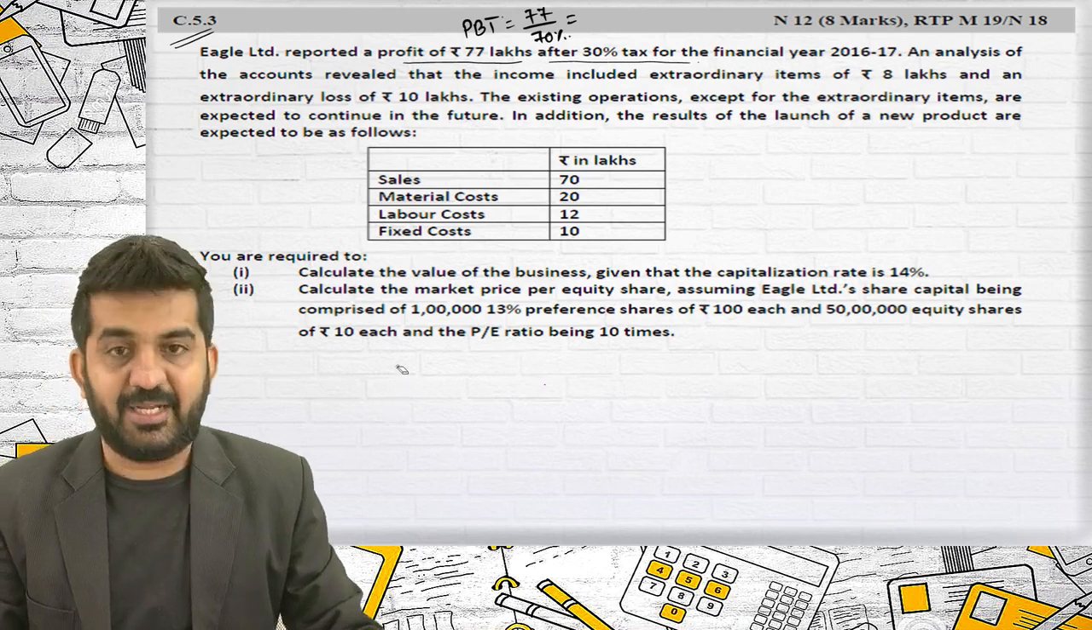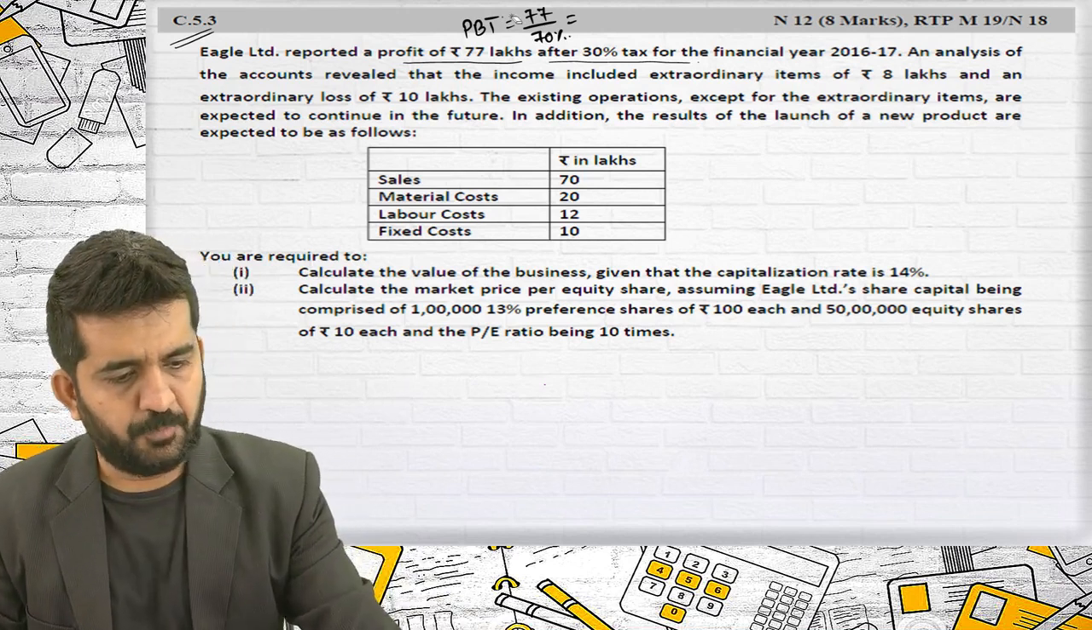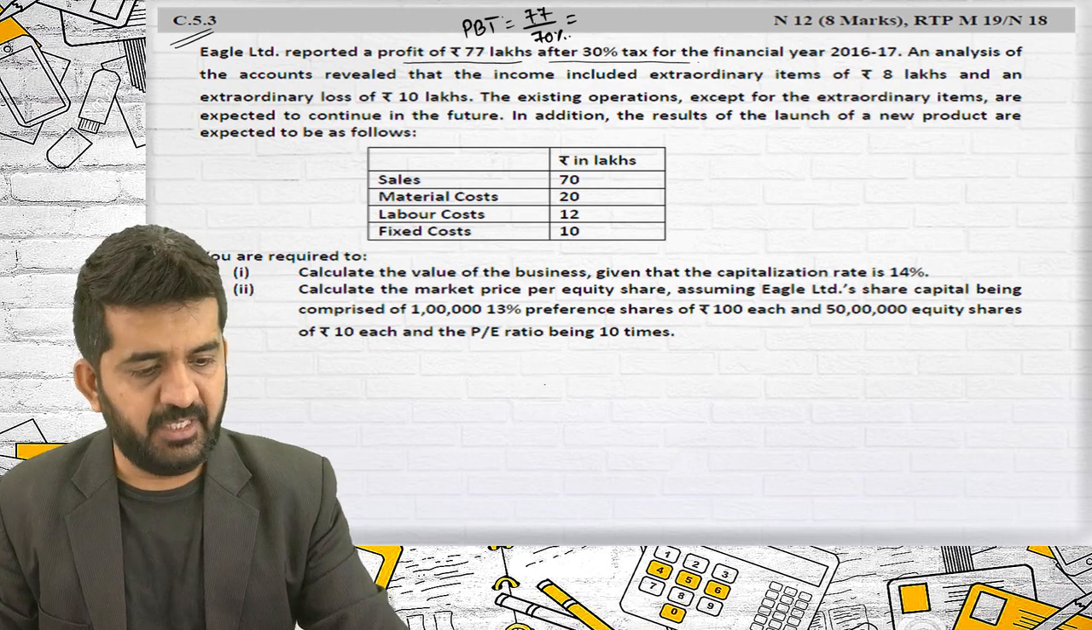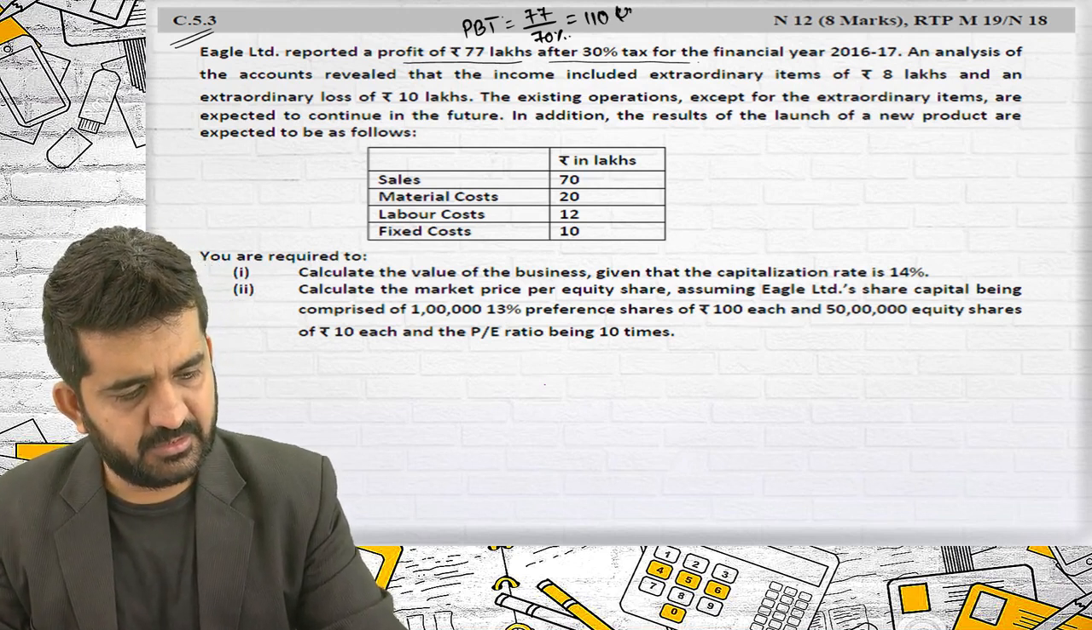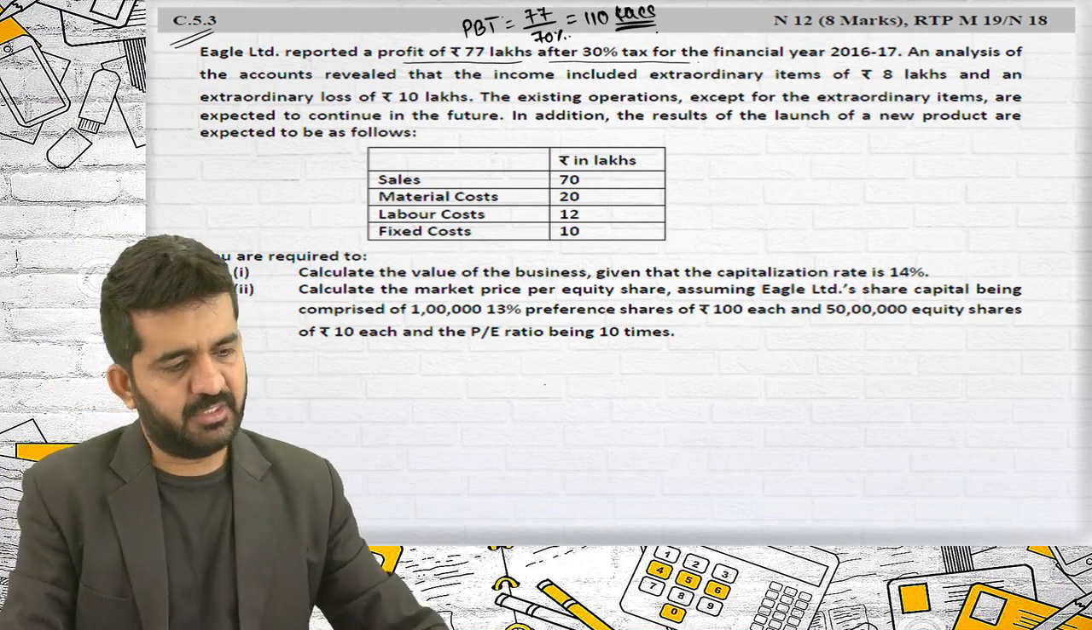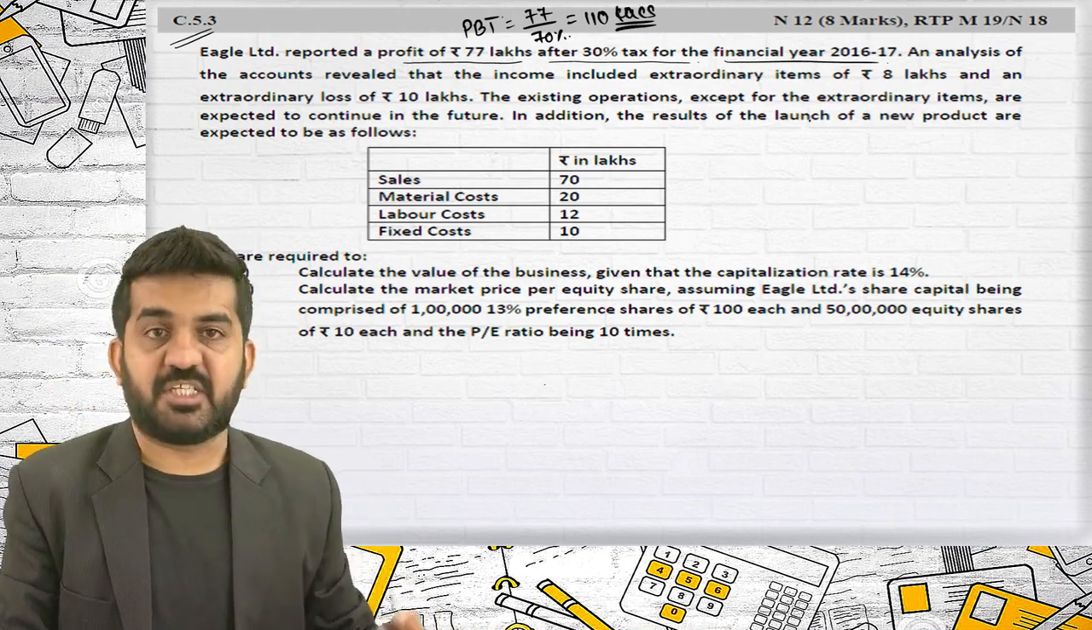This is how I will be getting it. So profit before tax in this case will be 77 lakh divided by 70%, which is 110 lakhs. This will be profit before tax for the financial year 2016-17.